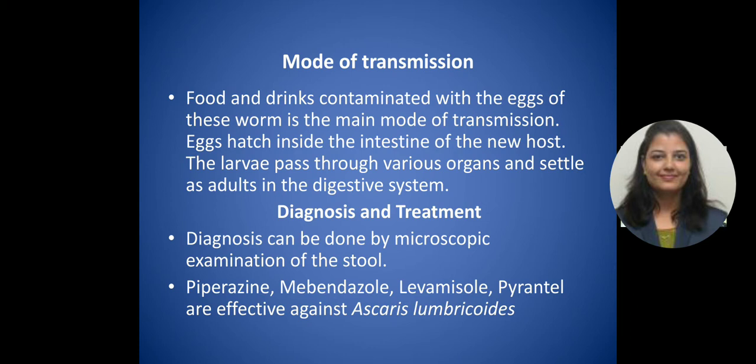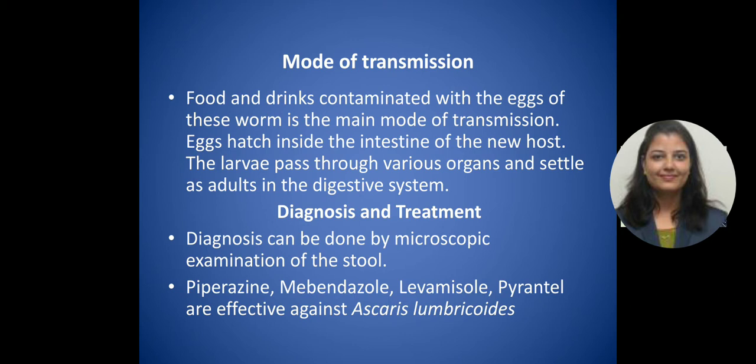Then the mode of transmission. Food and drinks contaminated with the eggs of those worms are the main mode of transmission. Eggs hatch inside the intestine of the new host. The larvae pass through various organs and settle as adults in the digestive system, and they can cause the disease in the person. What are the diagnosis and treatment? Diagnosis can be done by microscopic examination of the stool of a patient.